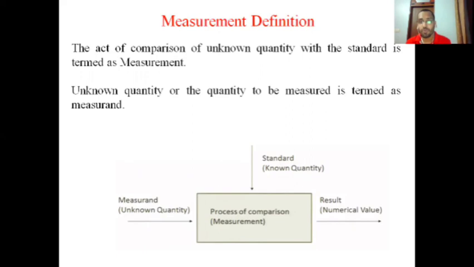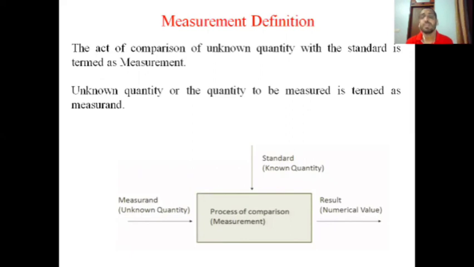It means one is the weight which they have, that is the standard one. Second, the unknown quantity, that is the quantity of vegetable. What the grocer has done is compare both the quantities, the unknown quantity and the standard quantity.